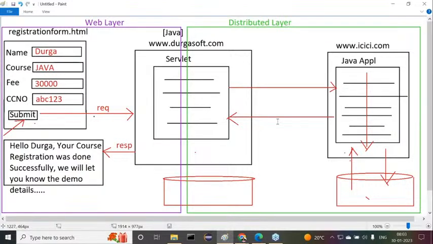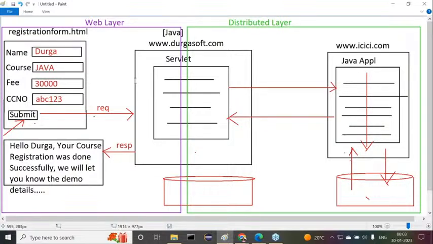In that way, we are going to prepare this. As part of learning, we are preparing this web layer. We are understanding the web layer separately. After that, we are understanding the distributed layer separately. But when we complete all the technologies in our content, we are able to utilize both concepts in enterprise application development. Okay, fine.